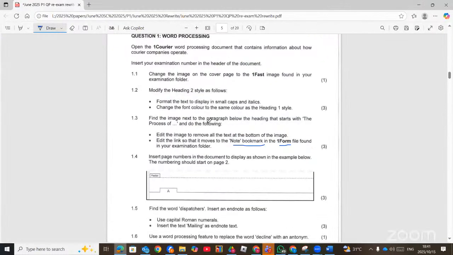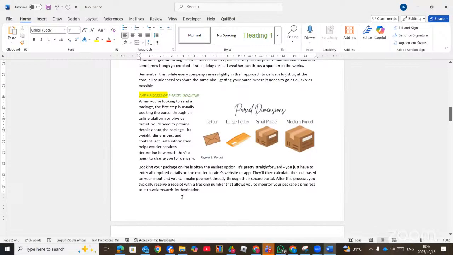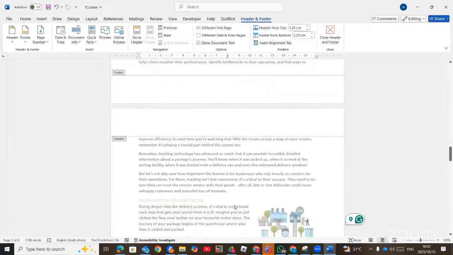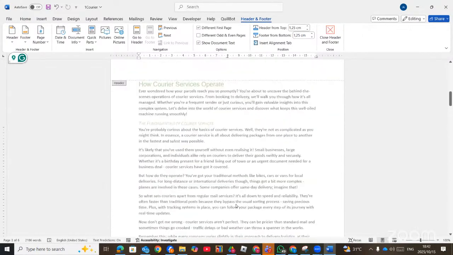Then 1.4, which says insert a page number in the document to display as you can see below. So here there is a page number that is given to us. And then we are going to look at the screenshot to be able to solve that type of question. So we double click. And then we now insert our page number from the footer.